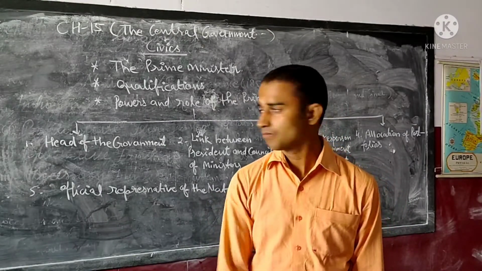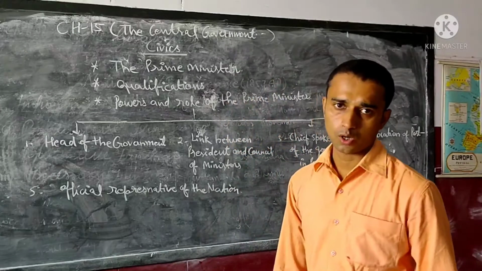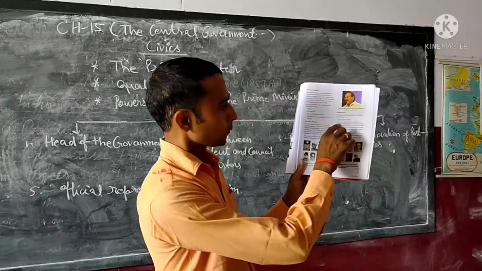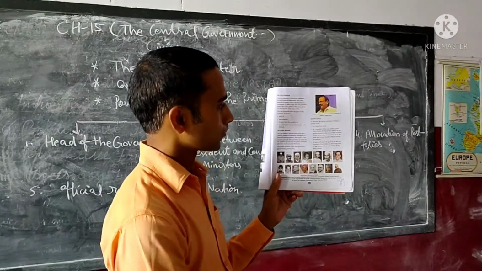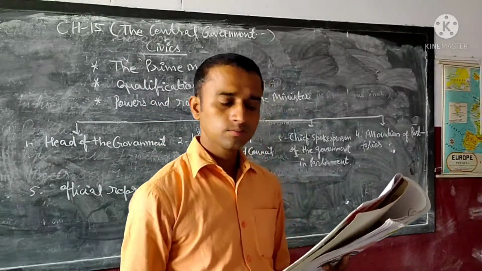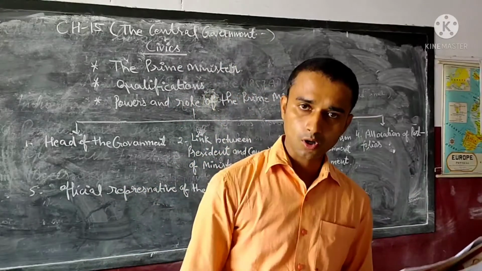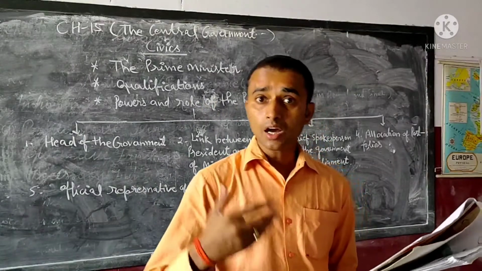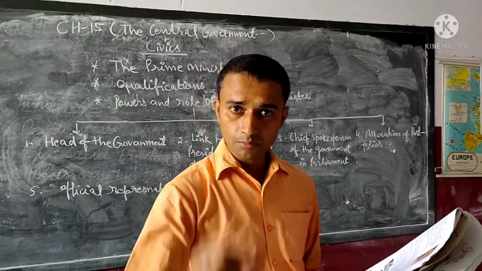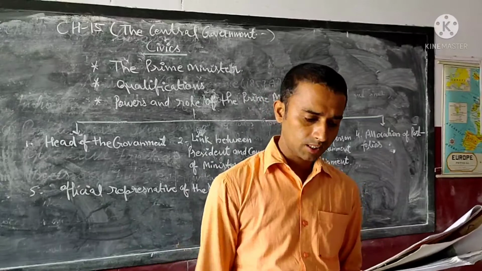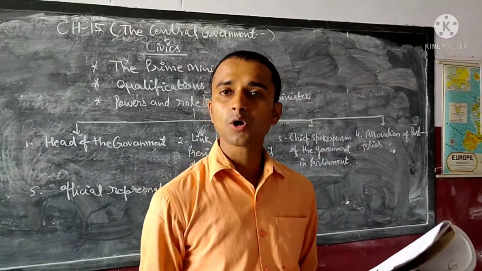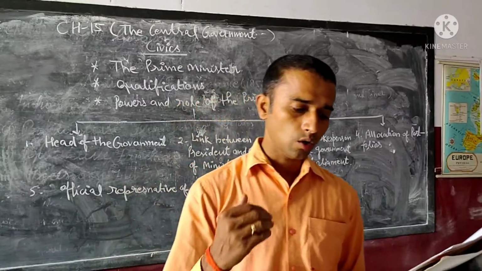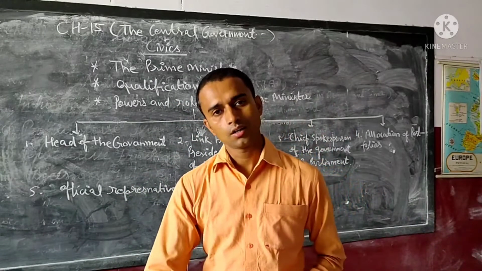These are all the important qualifications of the Prime Minister. In your book also many points are given. Be a citizen of India, be a member of the Lok Sabha or the Rajya Sabha, and be above 25 years of age if a member of the Lok Sabha, or above 30 years of age if a member of the Rajya Sabha.